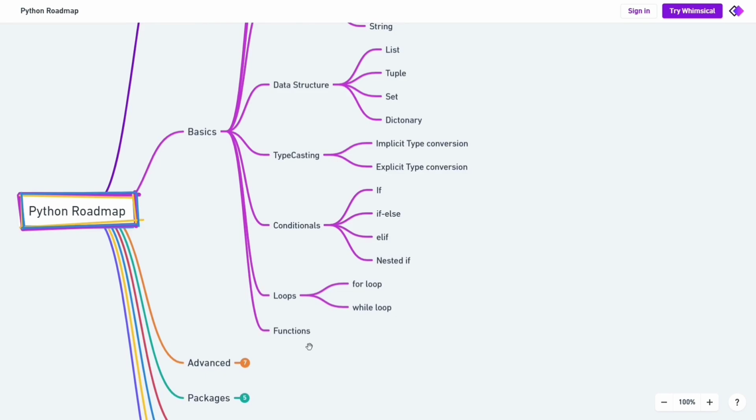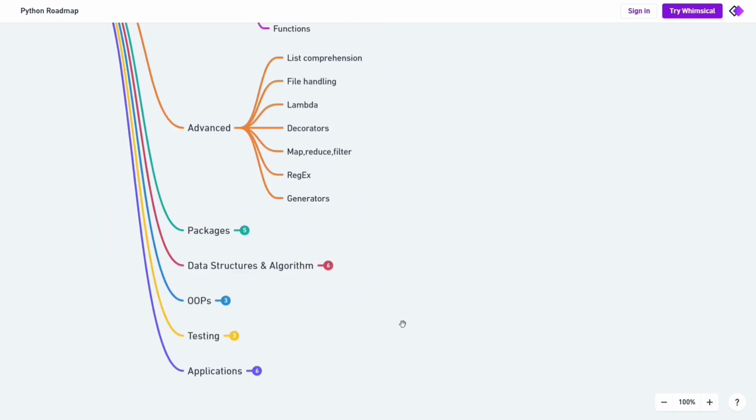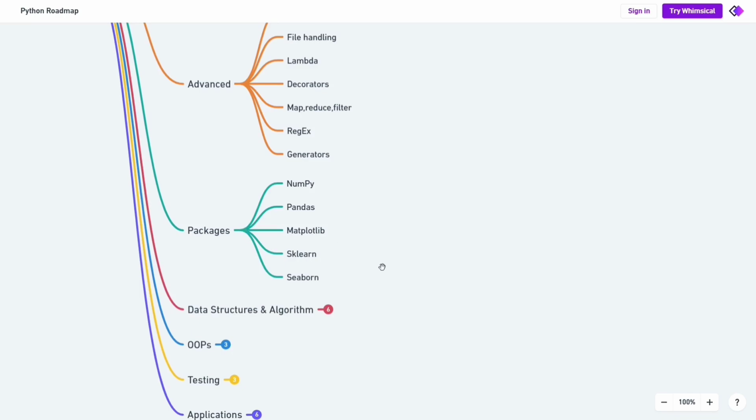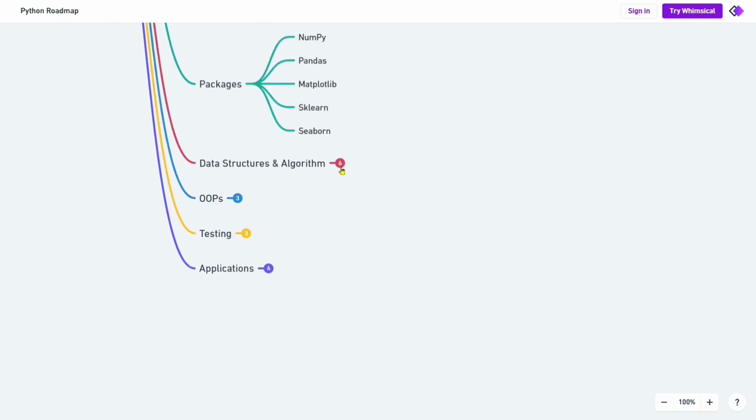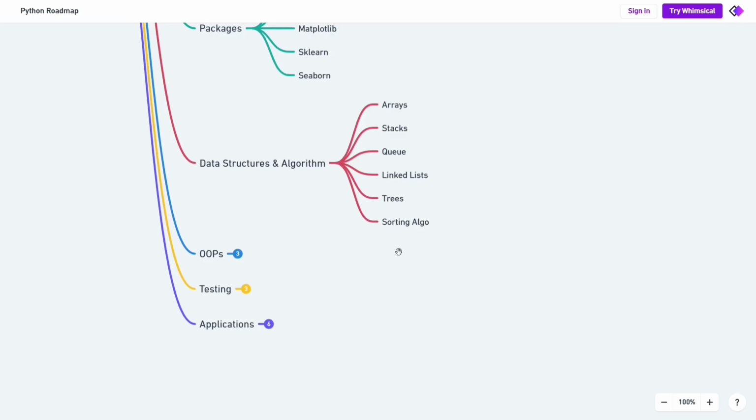Once you cover the basic foundational topics, now dive into the advanced concepts. Familiarize yourself with regular expressions, generators, decorators and lambdas, which all come under the advanced topics. And we know Python is most famous for its packages which make the coding easy. So here is the list of packages: NumPy, Pandas, Matplotlib, sklearn and Seaborn. Matplotlib and Seaborn are mainly helpful to visualize the data.